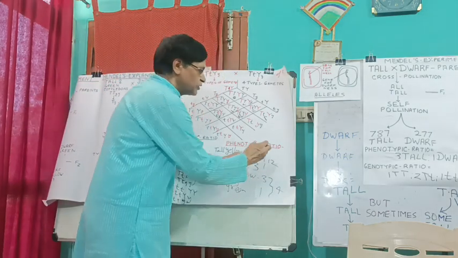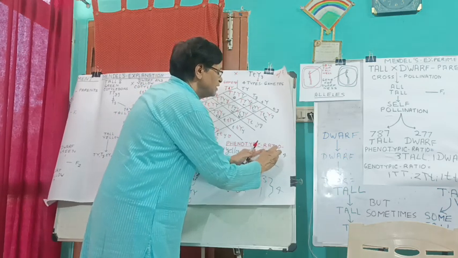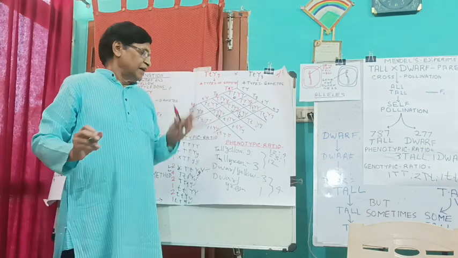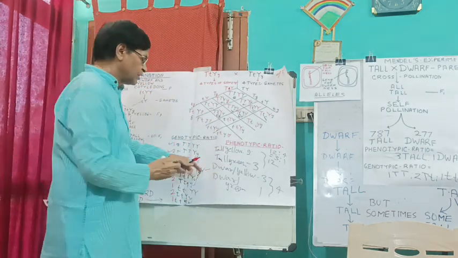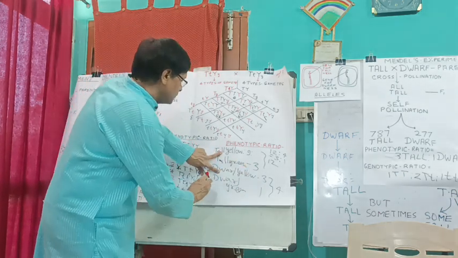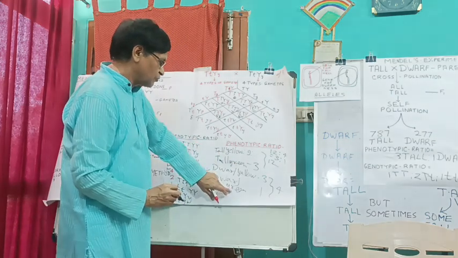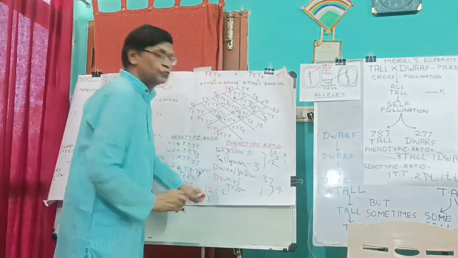So the ratio between tall and dwarf, 12 to 4, is equal to the same 3:1. If we consider the ratio between yellow and green, yellow 9, 3, 12, and then green 3 plus 1, 4. Here also it comes the same 3:1.